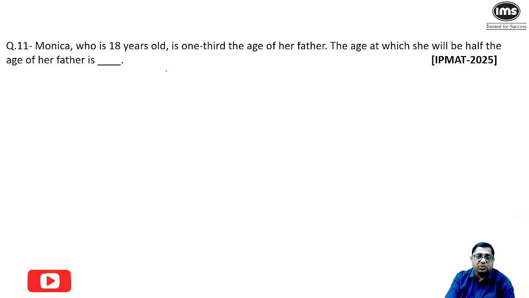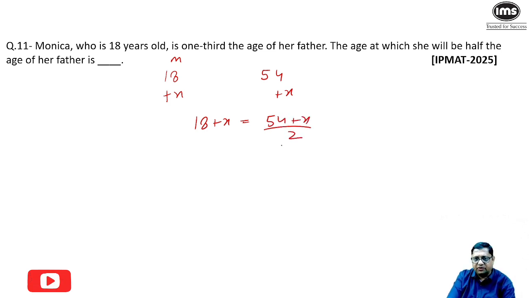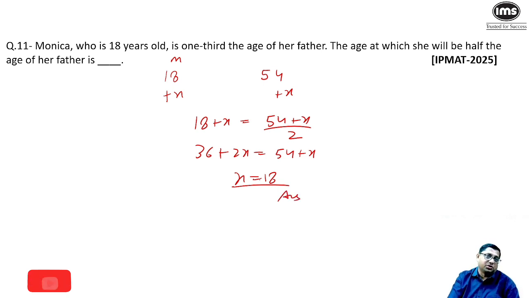Monica, who is 18 years old, is 1/3 the age of her father. That means father's age will be 54, 18 into 3. The age at which she will be half the age of her father is. Let after x years, she will be half of her father. So 18 plus x should be equal to 54 plus x by 2. That means 36 plus 2x is equal to 54 plus x, which will give you x is equal to 18, and this is again the correct answer. So this was again an easy question.